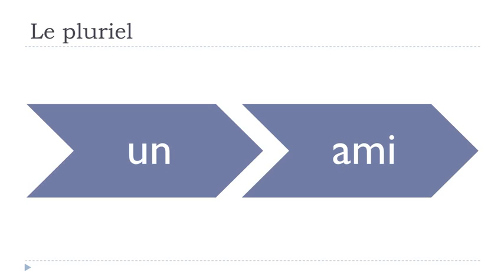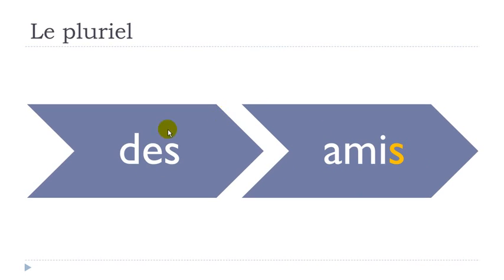So let's start now. So we'll take this basic example. A friend, un ami. Here you can see that we've got this article indéfini, un, the masculine singular form, and then we've got ami, friend, at the singular form as well. So if we want to construct the plural form, obviously the article will change. We saw previously that the plural article was des, and then we keep the same word, ami, and the rule goes like that.